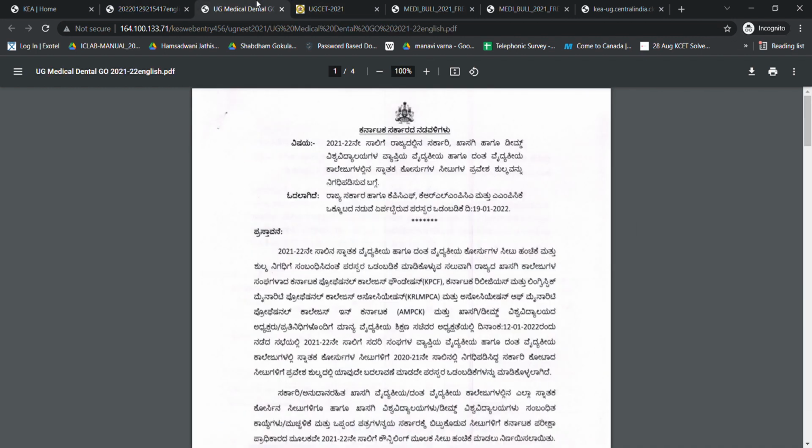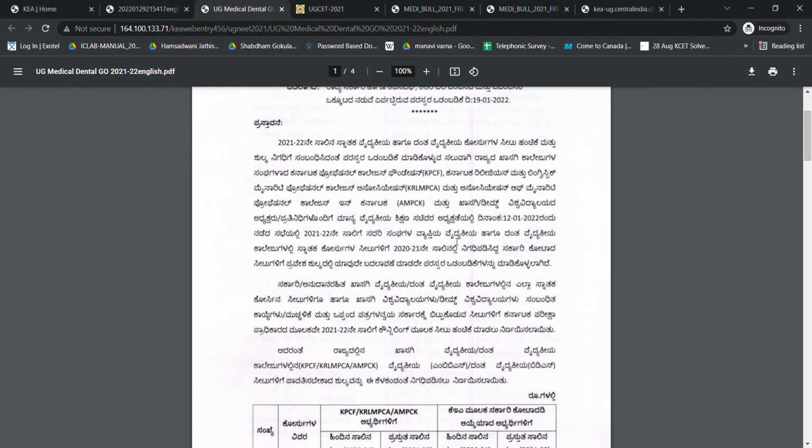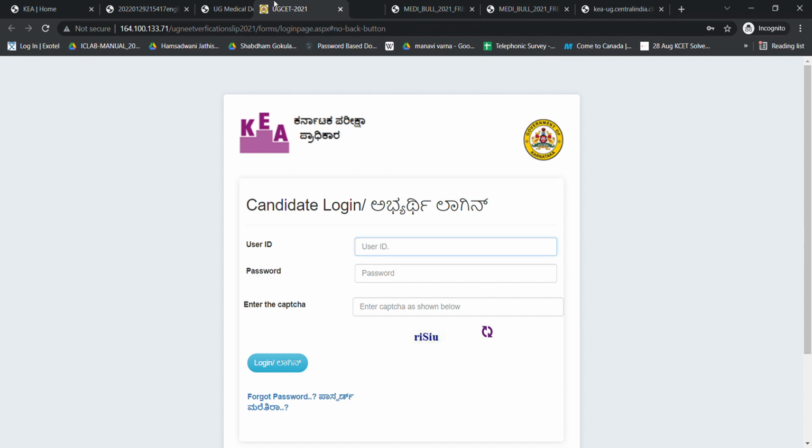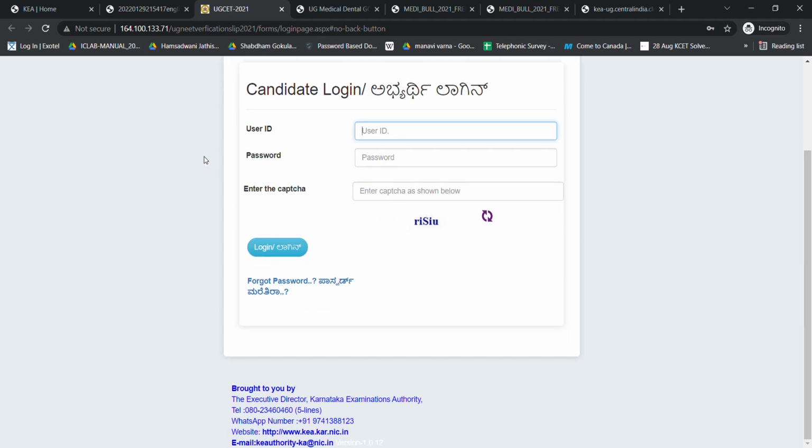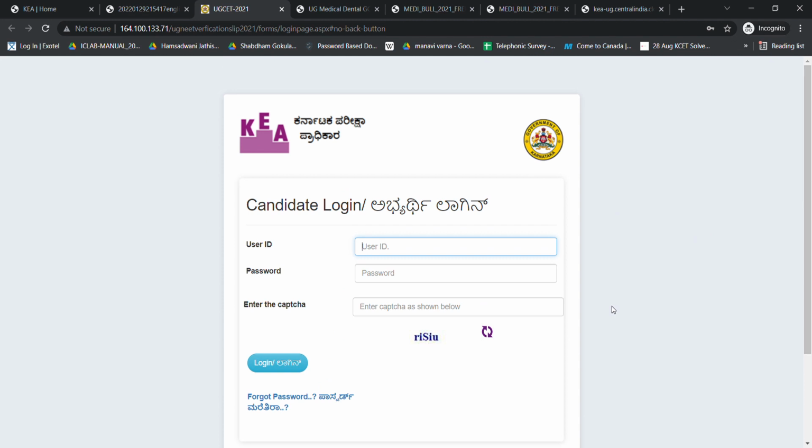And the fee structure. Before that, I'll just tell you how to download the verification slip. You just give the user ID and password, enter the captcha, log in, and you can download the verification slip. In that, you will have the secret key code, which is very important for the option entry.